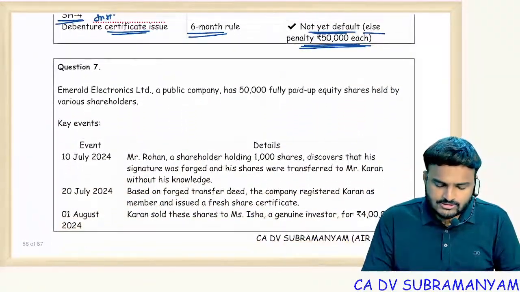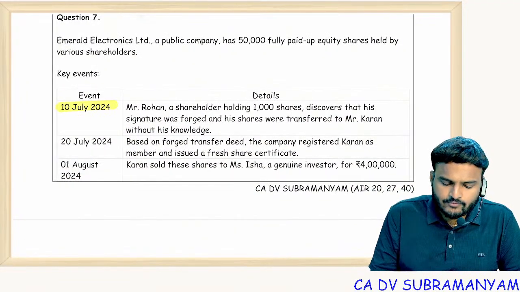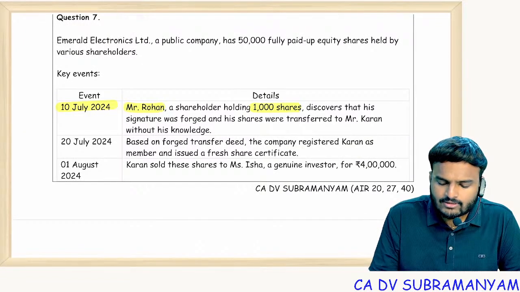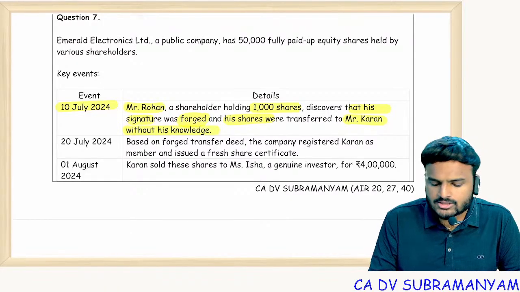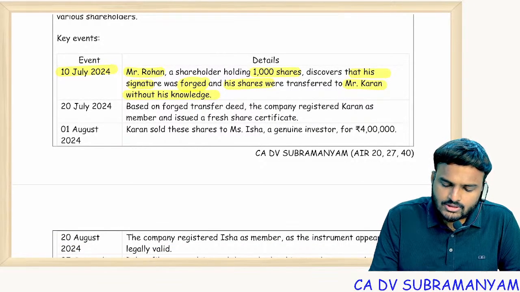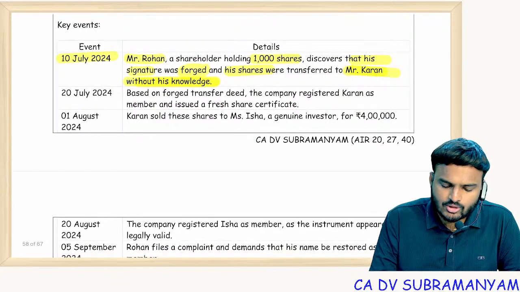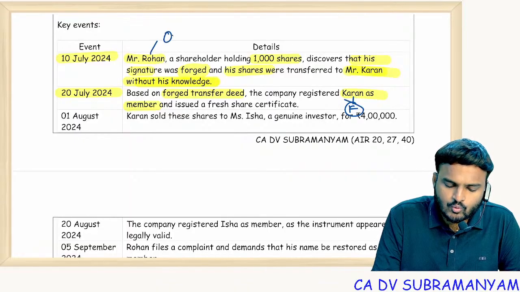So based on this, see one exceptional question. On 10th July 2024, Mr. Rohan, a shareholder holding 1000 shares, discovers that his signature was forged and his shares were transferred to Mr. Karan without his knowledge. Oh my god. Based on the forged deed, on 20th July 24, the company registered Karan as a member. Now, who is Karan? Fraudulent person. Who is Rohan? Original member.